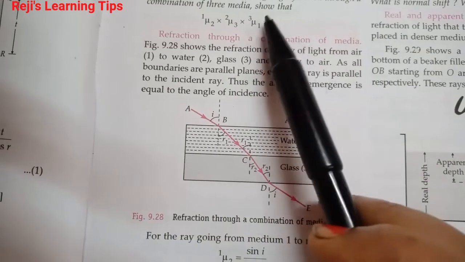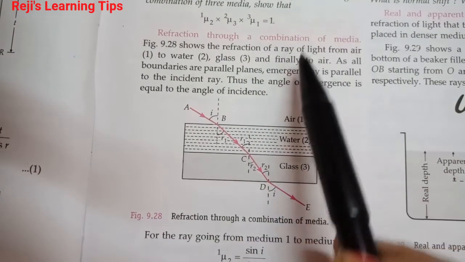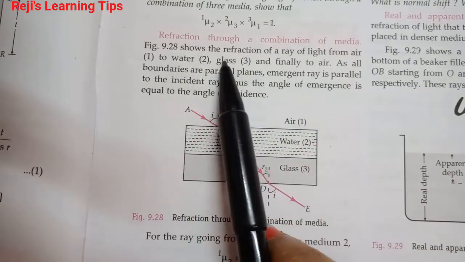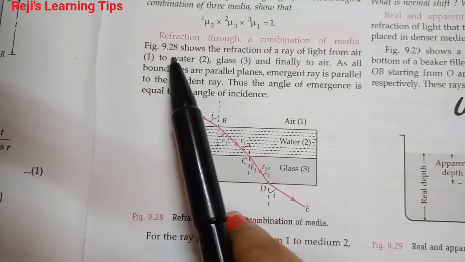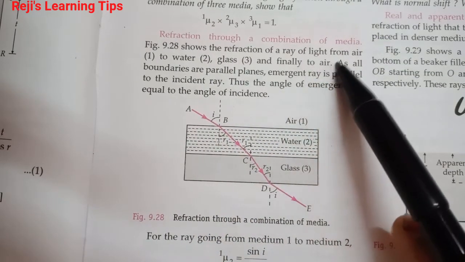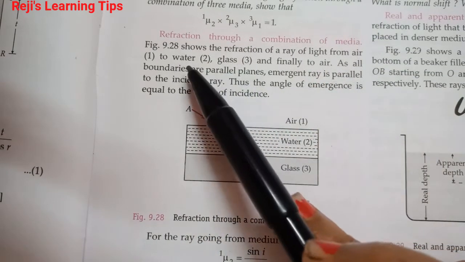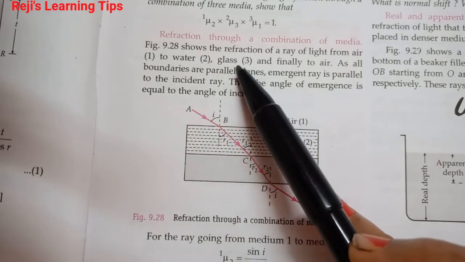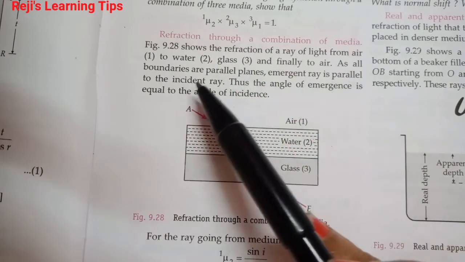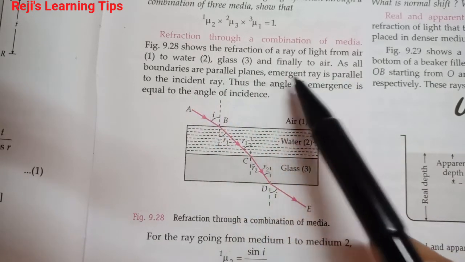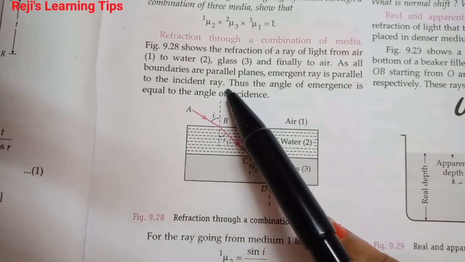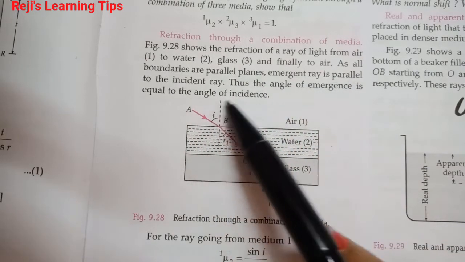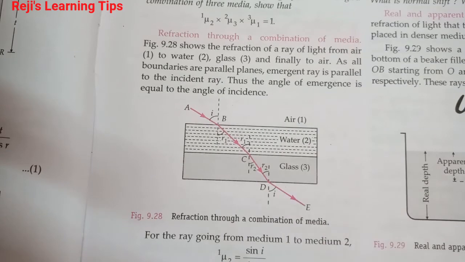Refraction through a combination of media. Figure 9.28 shows the refraction of a ray of light from air to water, then glass, and then finally to air. As all boundaries are parallel planes, the emergent ray is parallel to the incident ray. Thus the angle of emergence is equal to the angle of incidence.